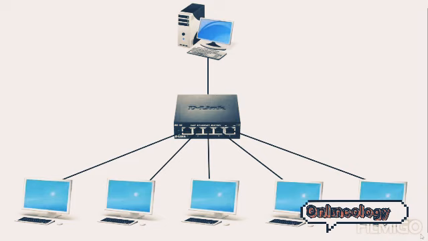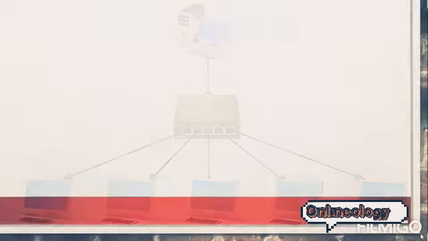As here you can see, all the PCs are connected to a centralized device called a hub. Whenever a PC sends data, it is going to replicate to all the connected PCs in the network. Means the user cannot send data to a particular PC and it simply creates lots of traffic. And this is one of the disadvantages of hub. Now let's go to switch.